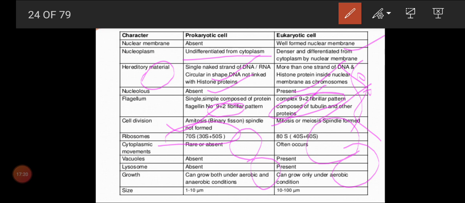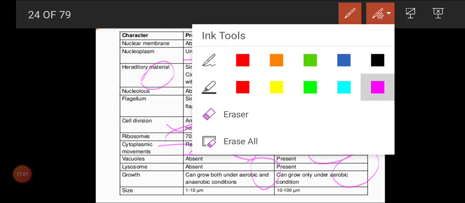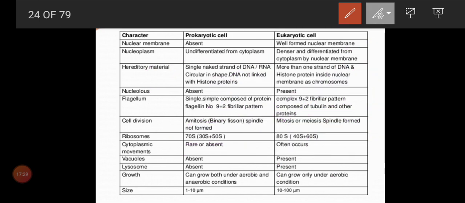Cytoplasmic movement is very rare or absent in prokaryotes, because there are no cell organelles in it. But in eukaryotes we can see cytoplasmic movements, because they need to circulate energy to all the cell organelles.